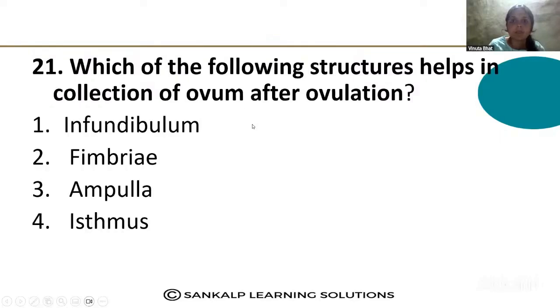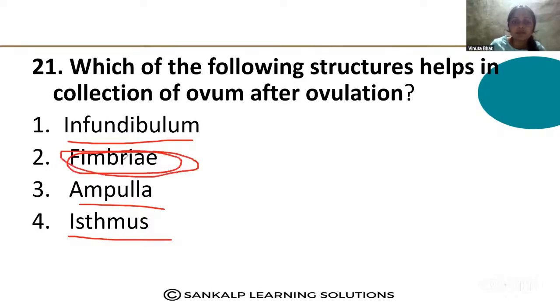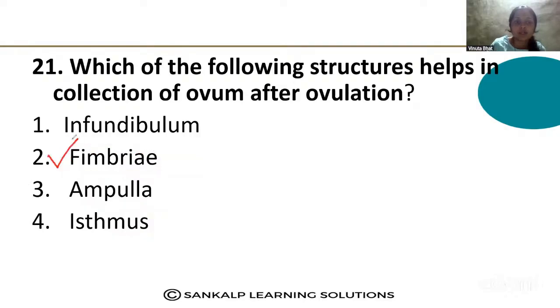Next question. Which of the following structures helps in the collection of the ovum after ovulation? Infundibulum, the funnel-shaped structure. Ampulla, where the fertilization takes place. Isthmus, the narrow structure of the fallopian tube. So the fimbriae, the finger-like projections, help in the collection of the ovum after ovulation. That is the fimbriae.